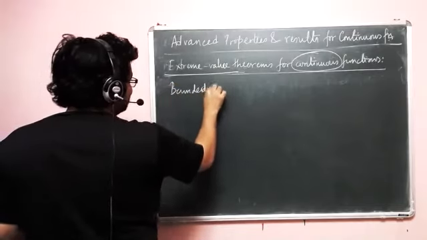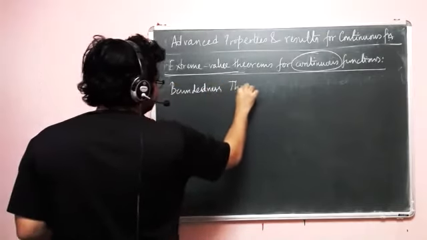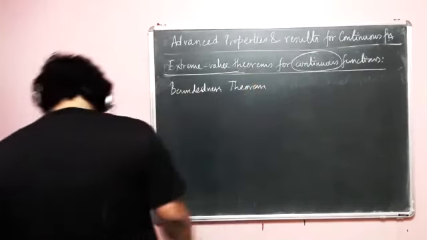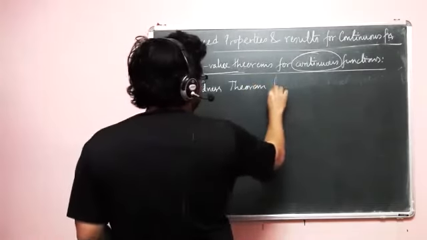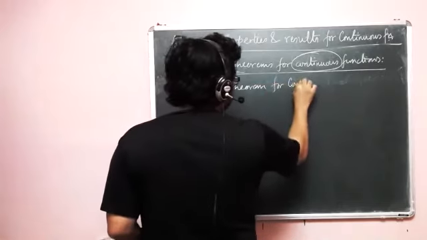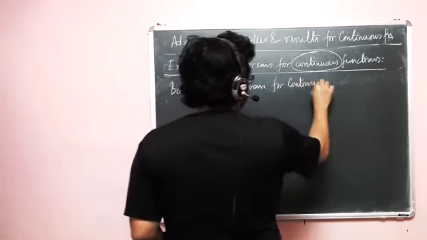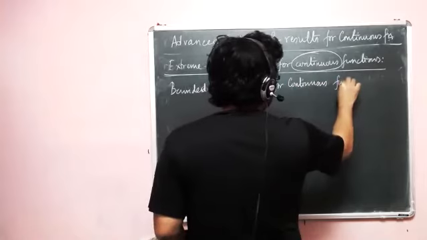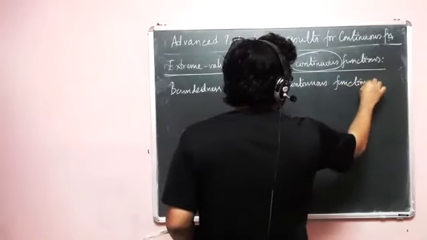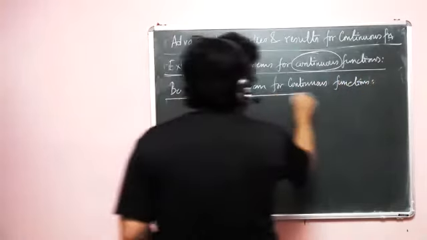So boundedness theorem. Boundedness theorem for continuous functions.